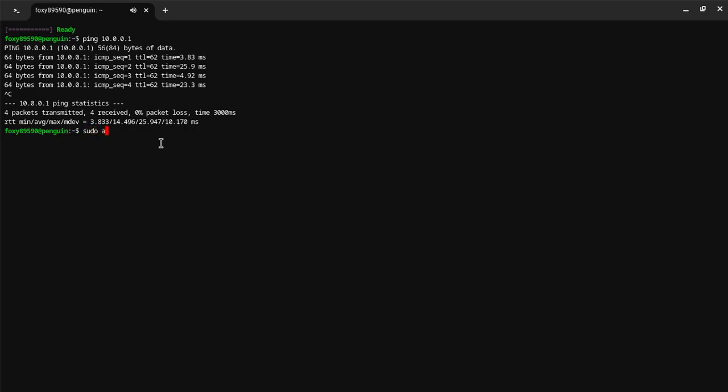So sudo apt get docker.io and docker compose. Enter.